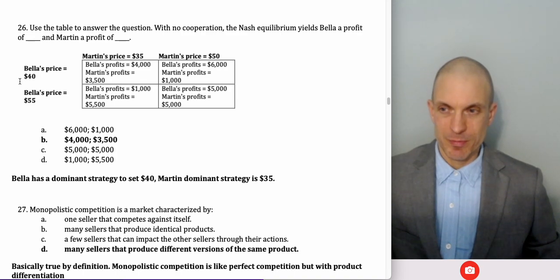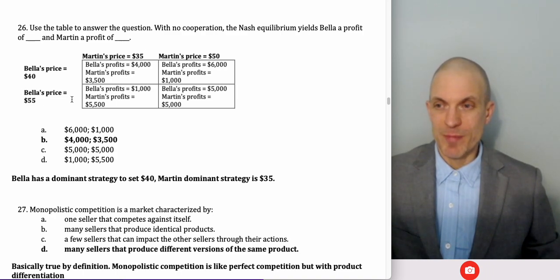If Bella selects a price of 40, now Martin's looking at the top row and choosing the left or right column. Martin can get profits of 3,500 or 1,000. Oh, we'd rather have profits of 3,500. So put a check mark here, or I'd underline Martin's profits here. Martin's going to best respond to Bella's choice of 40 with Martin's own choice of 35. What if Bella set a price of 55? Martin best responds then with a price, still 35, because profits of 550 is better than profits of just 5.